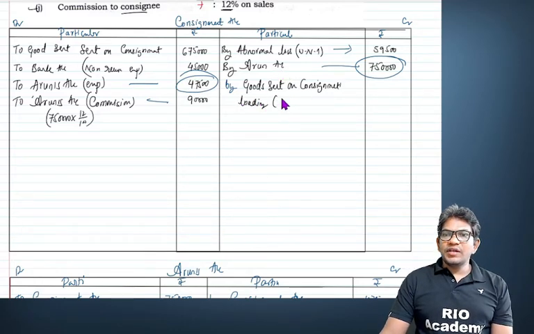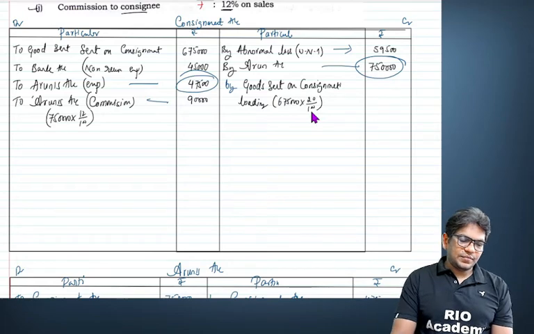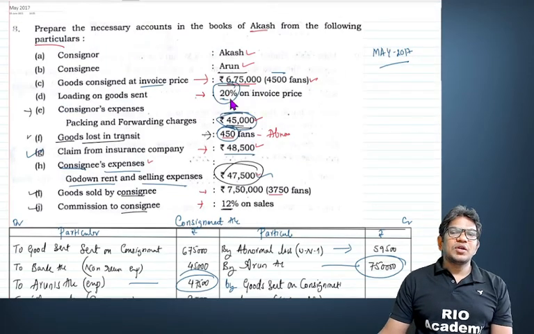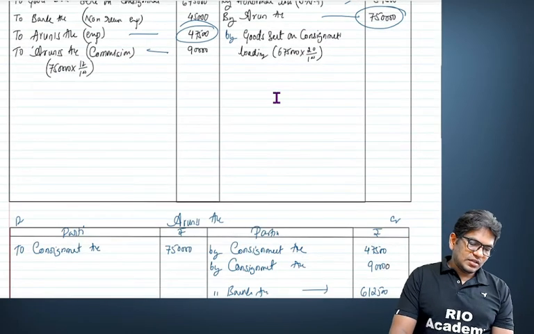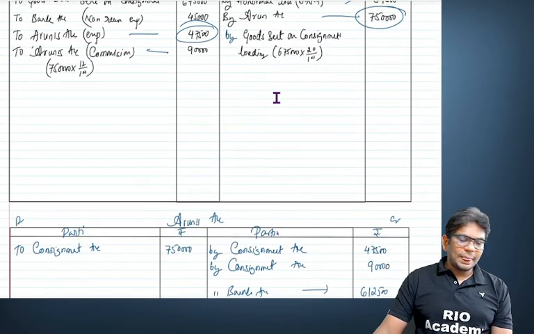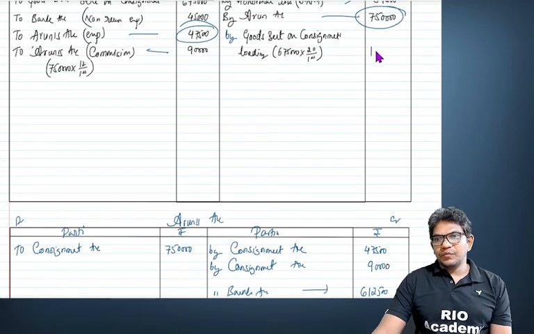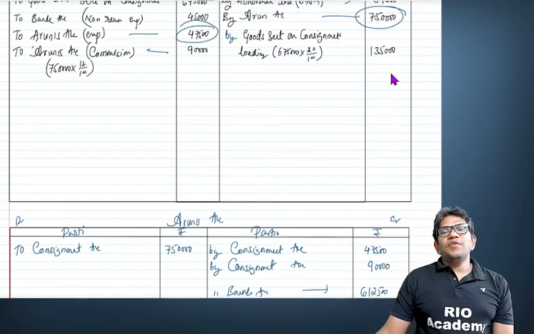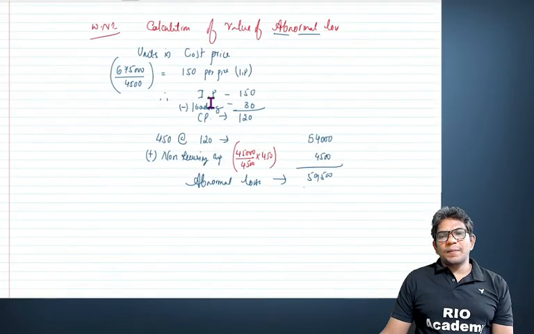So my dear student, loading is 6,75,000 multiplied by 20%. It is given, right? Look at that, 20% on invoice price. Very simple. 6,75,000 into 20% comes to 1,35,000.